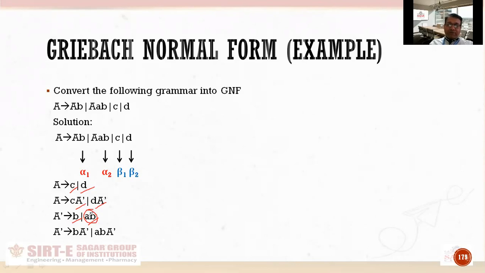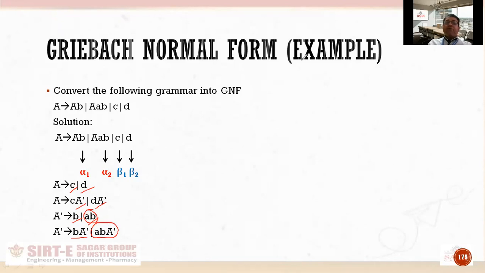What we were expecting is that a single terminal and then a string of variables must come, but here that is not happening, so this is not in GNF. Talking about the other production, this is in GNF, and this is also a production which is not in GNF because here two terminals are coming and then one variable, and what should have been is that one terminal is followed by a string of variables. So here small b is creating a problem, and here also small b is creating a problem.